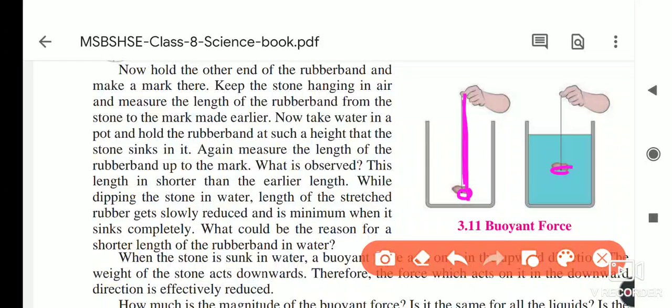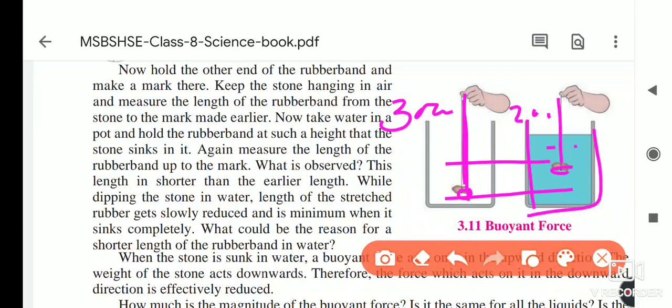Okay, if you measure it, suppose it is 30 centimeter. Same if you put the stone inside the water, then its length becomes less. If you see here, it may be 20 centimeter. In this way we will take. Now if you see, that is the difference in height.